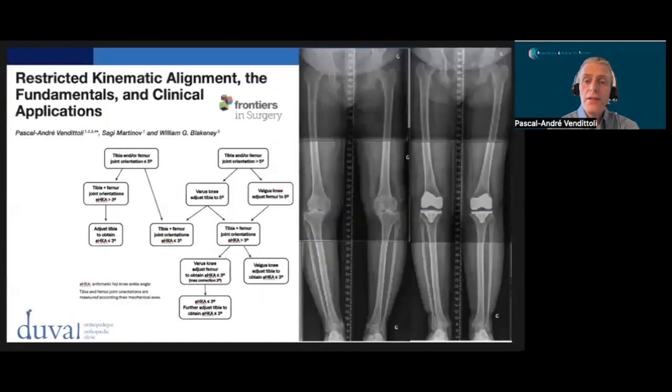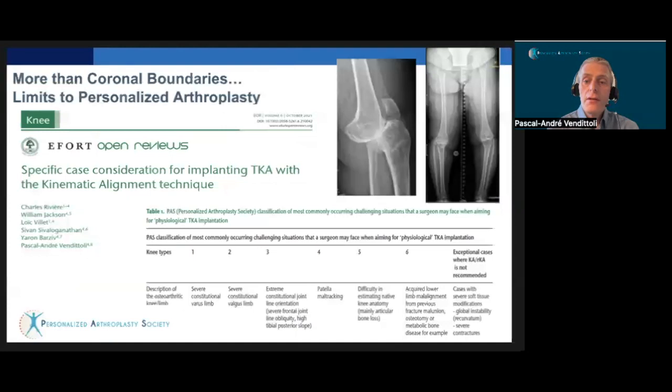To simplify the decision making, here is the RK alignment algorithm to follow for each patient. This algorithm follows our RK principles and favors patient phenotype preservation, as adjustments will be performed on the bone most contributing to the deformity. Beyond determining boundaries, I can affirm that in clinical practice, we face complex cases which need specific considerations when trying to perform a personalized surgery.